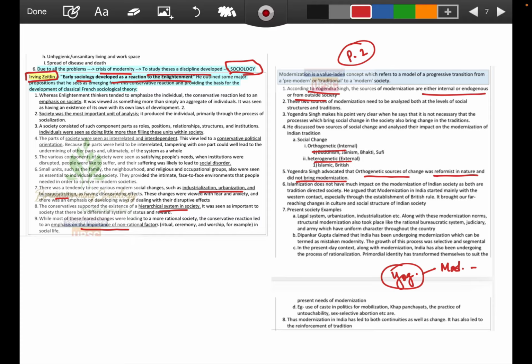It has always been a mix of outside implications plus whatever is happening in-house. So tradition has never been replaced; there has been coexistence. Thus modernization in India has led to both continuities as well as change, and also to the reinforcement of traditions.